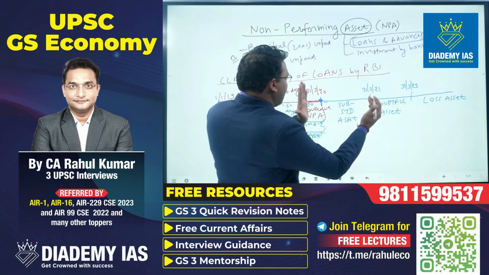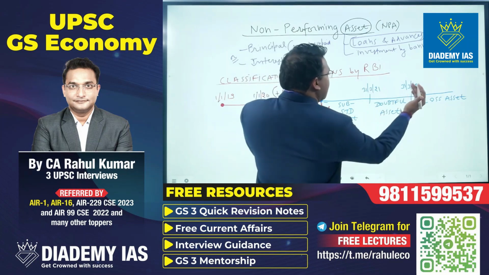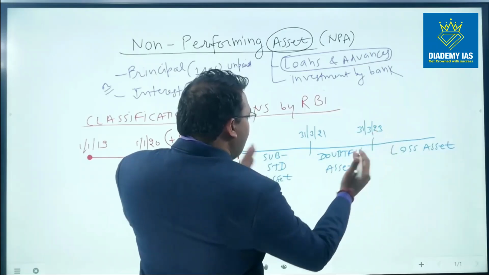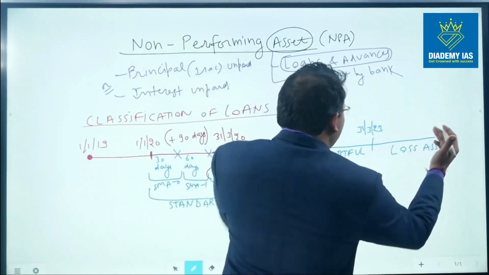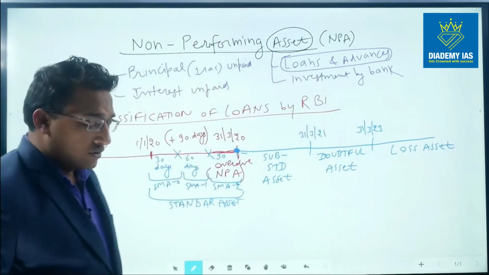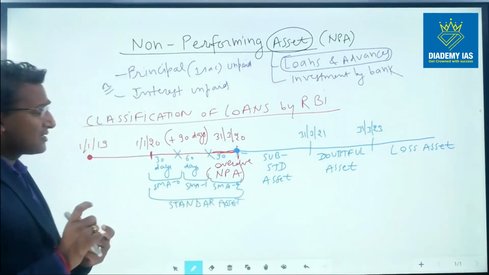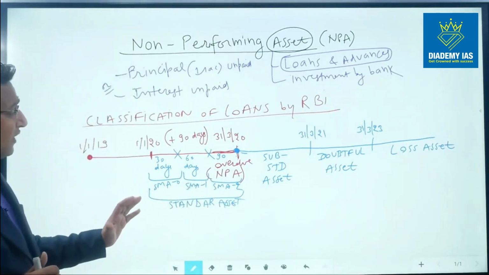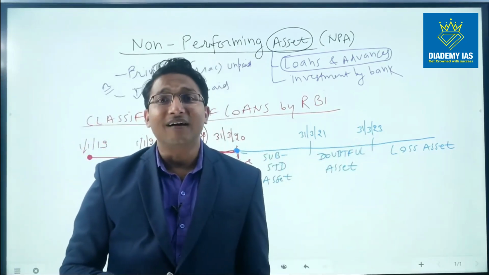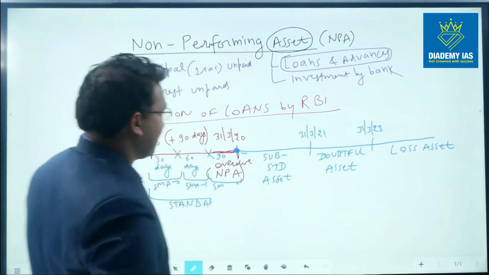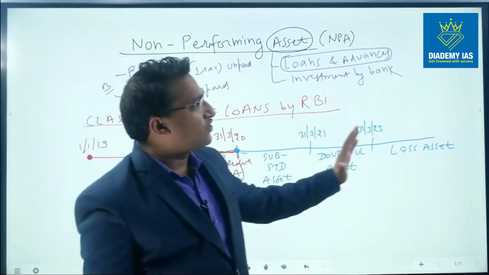So between 90 days and the next 1 year, this is classified as substandard. Between 90 days and the next 36 months, this is classified as doubtful asset. And beyond 36 months, this is classified as the loss asset. Right? Now you can ask, sir, what is the purpose of classifying into standard asset, substandard asset, doubtful asset, loss asset? What is the purpose?